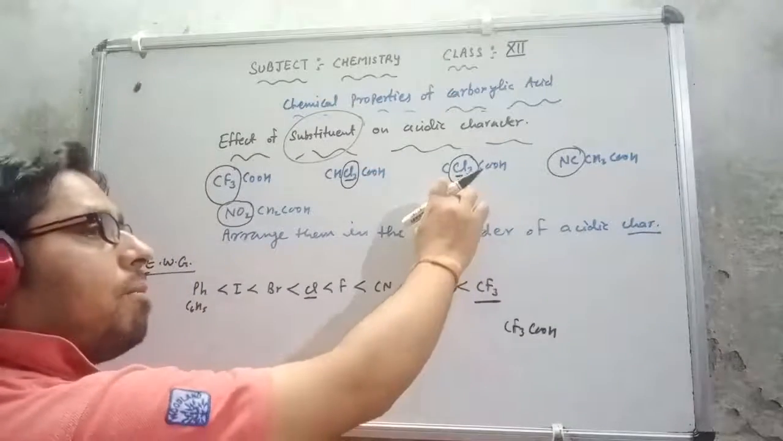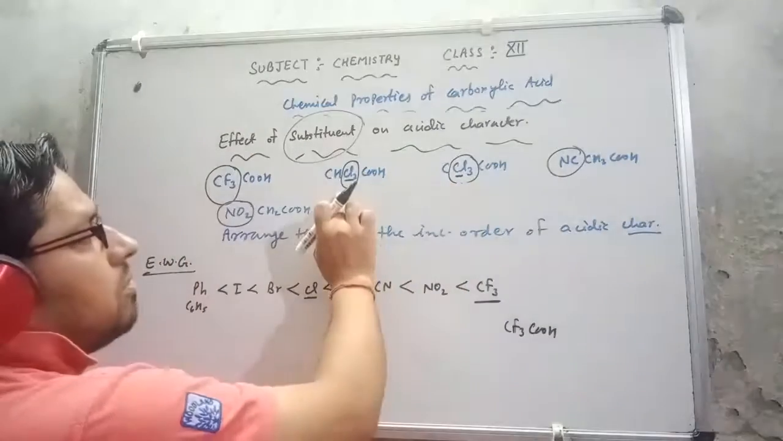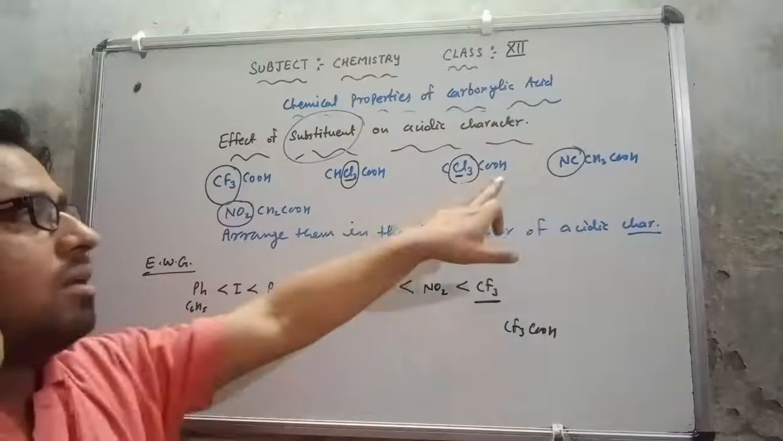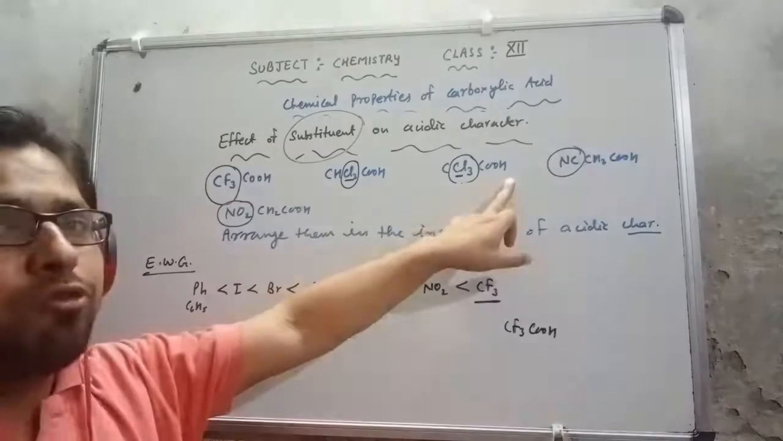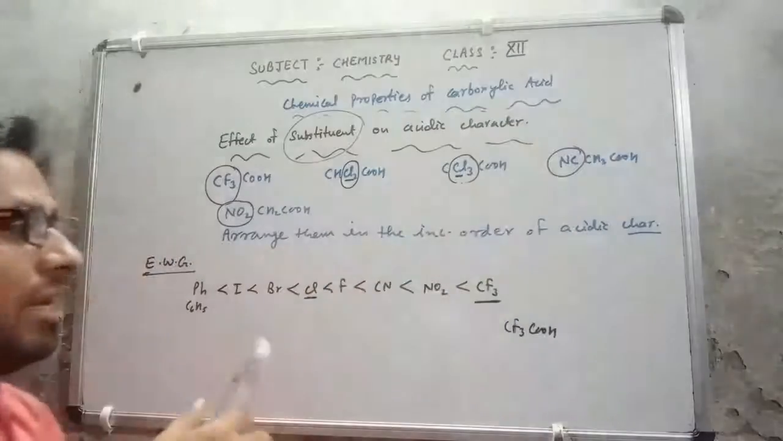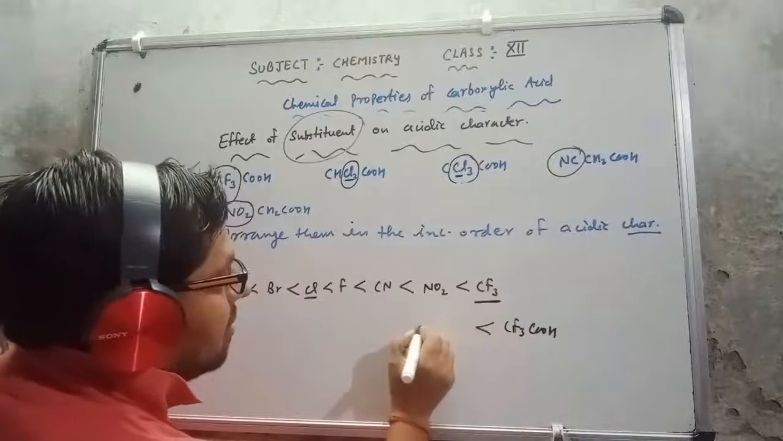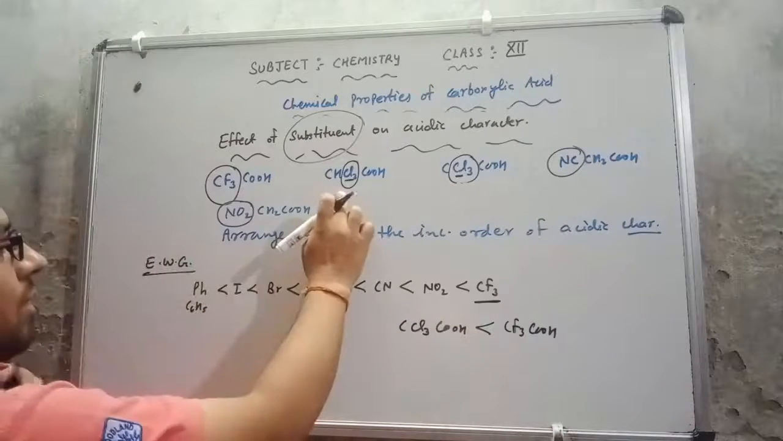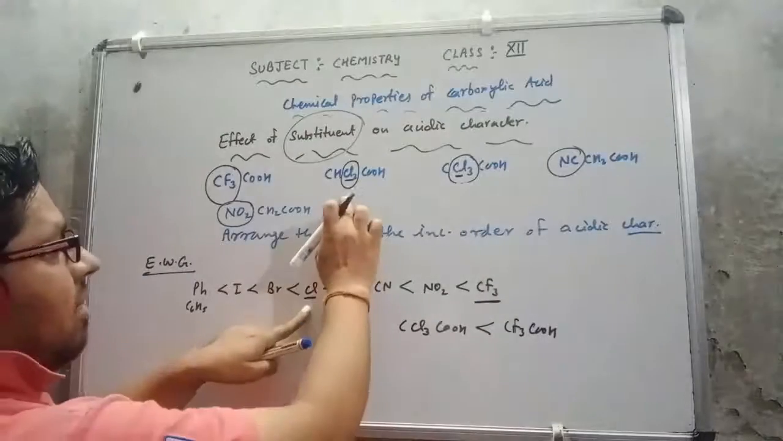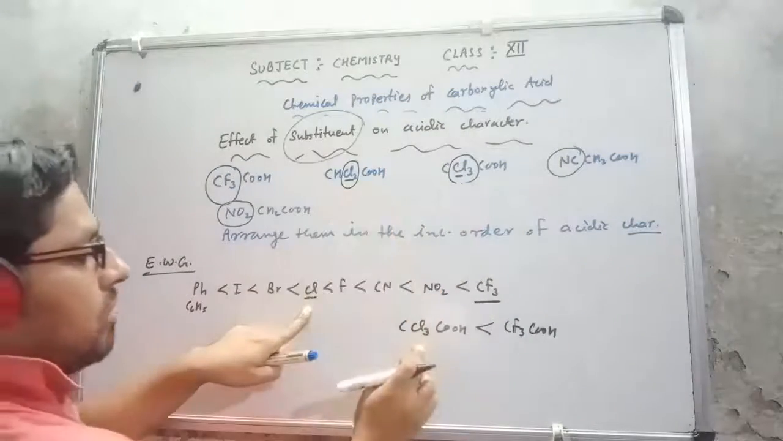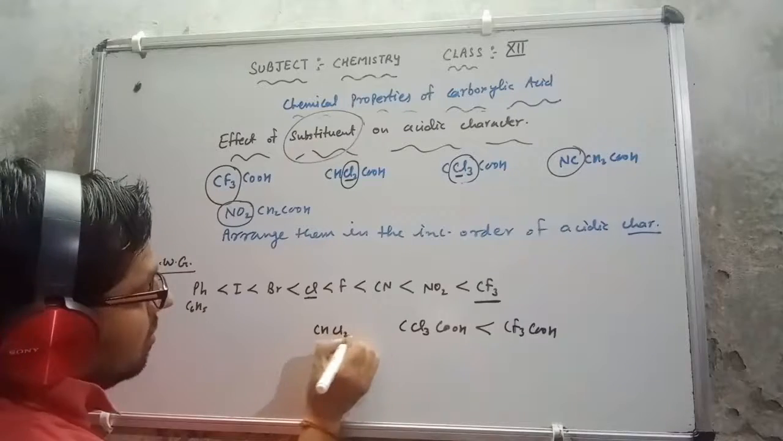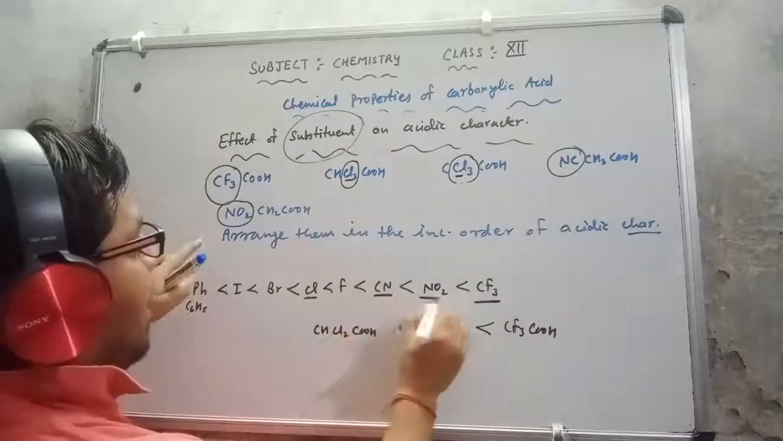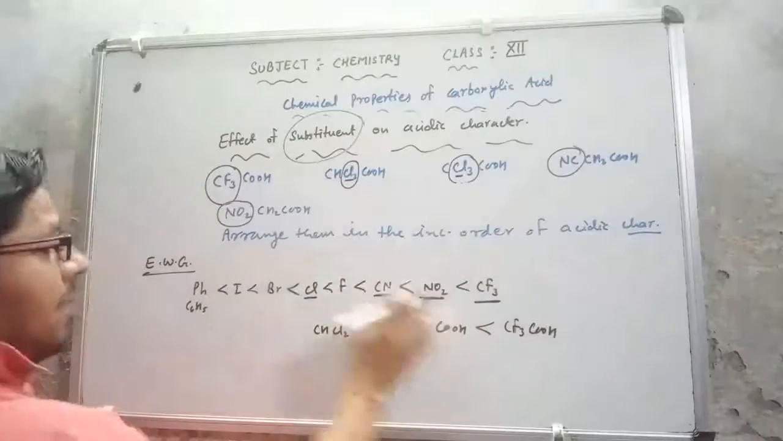So this will show the more acidic character in comparison, because this will attract the electron more tightly, and the attraction between the oxygen and hydrogen will be weak, so it will lose the hydrogen easily. So I can say that after this is CCl3COOH. After that, you can check Cl again. So this is CCl3, this is CH2Cl, then this will be CHCl2COOH. After that we have CN and nitro group.